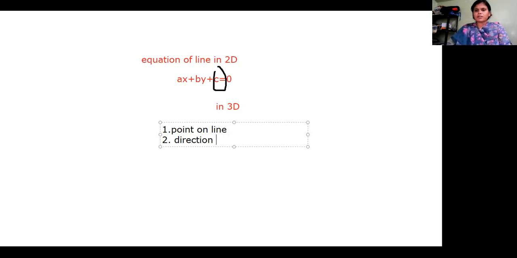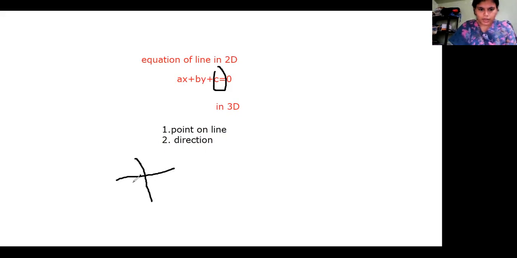Because through a single point we can have many lines. Just like this, suppose I have one single point. From this point I can have any number of lines passing through it. So that's why we must have a second piece of information, that is a direction vector.